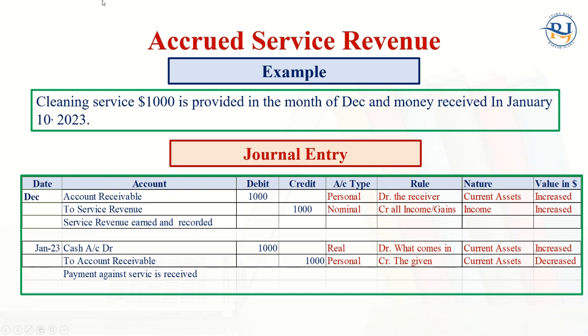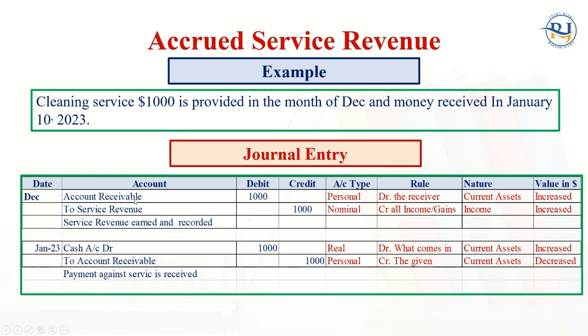So accounts receivable account debit to service revenue. We know that services revenue is income and we put it on the credit because we know the rule: this is nominal, first of all, credit all income and gain.